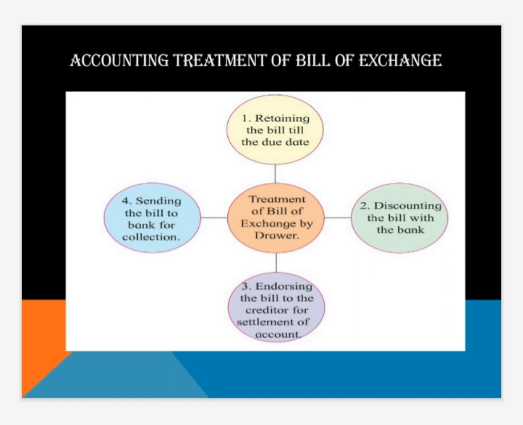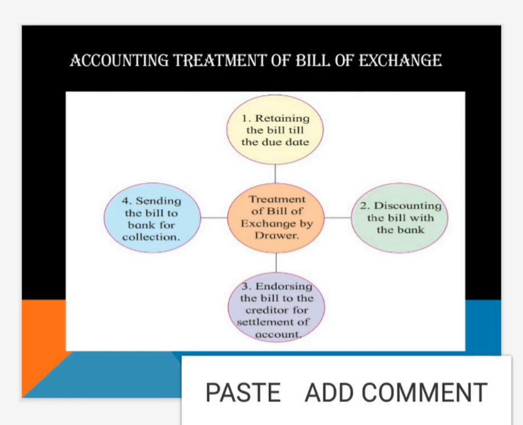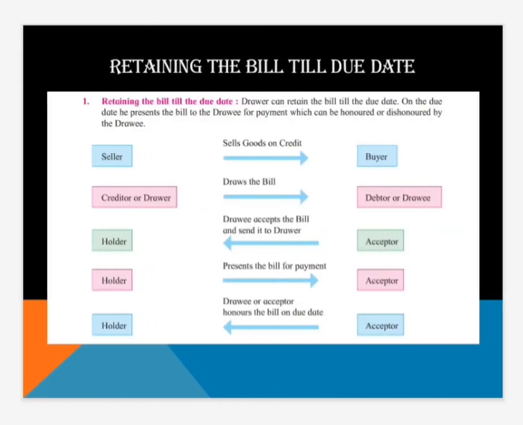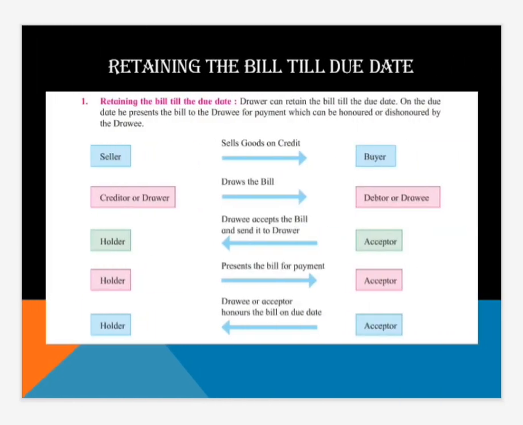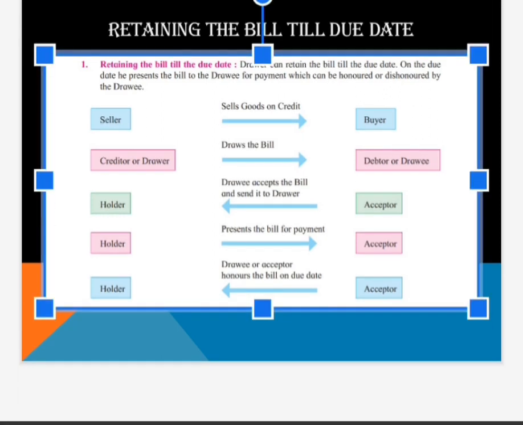We are going to learn in detail one by one. So today we are going to learn the first one, retaining the bill till due date. What is exactly this? The drawer can retain the bill till the due date. On the due date, he presents the bill to the drawee for payment, which can be honored or dishonored by the drawee. We can understand more clearly with the help of this diagram. You have to see the arrows.